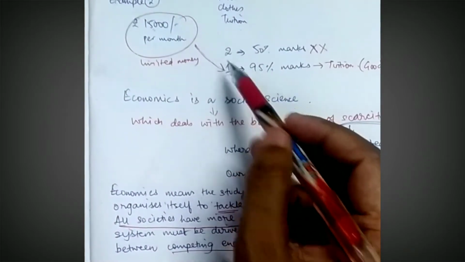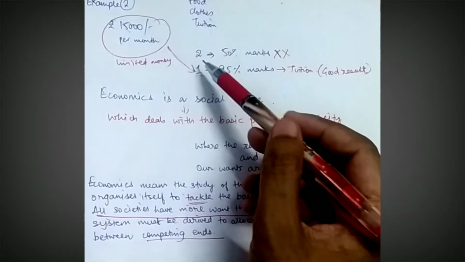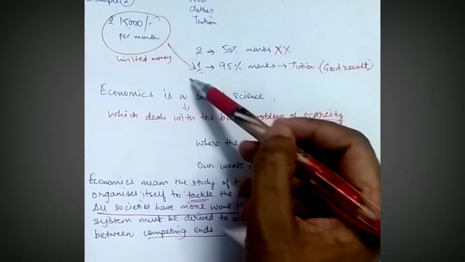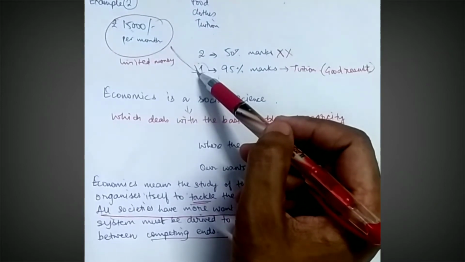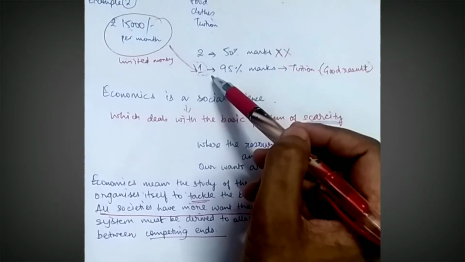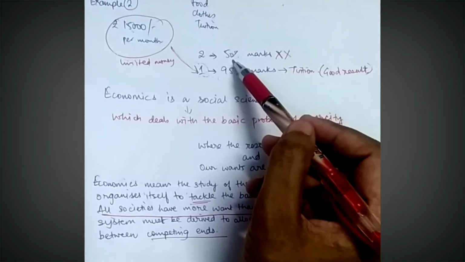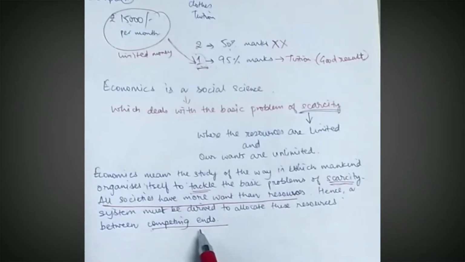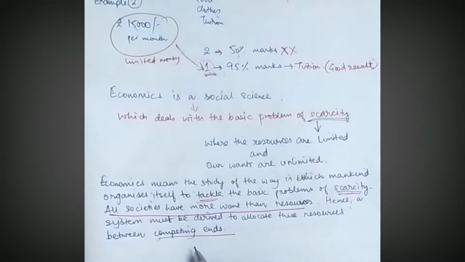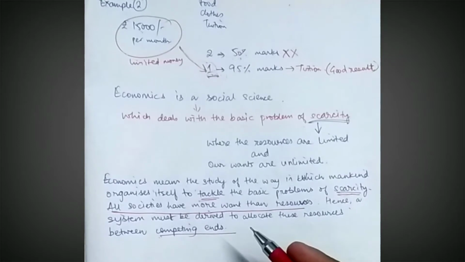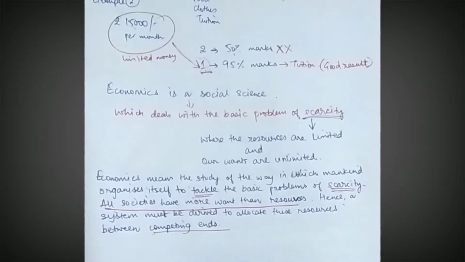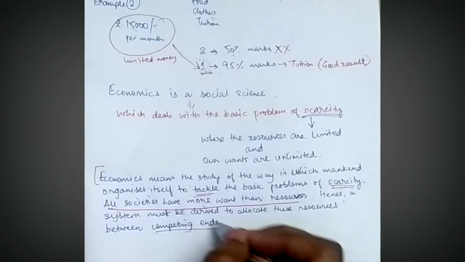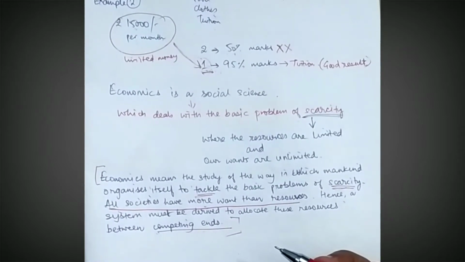Competing ends, in this example I have told you that there were three children. So these three were competing among themselves. Who won? This one won, because mother invested money for the tuition of this child, not on the others, because they were not so good in the study. So in the competition, this child won. That is why it is a competing end, that we need to choose among our various needs which need is more important than the other. Is it clear? So in a proper way we can write the definition like this.